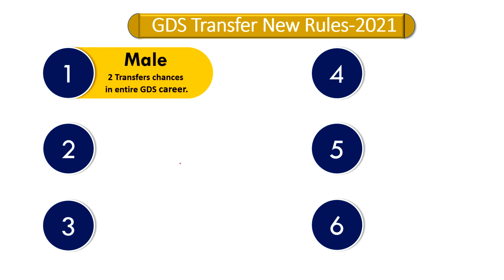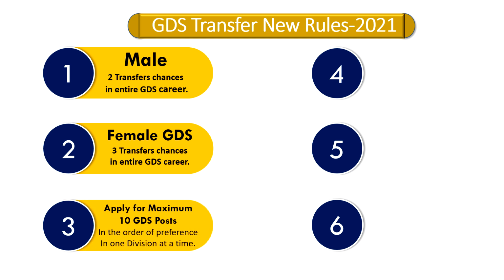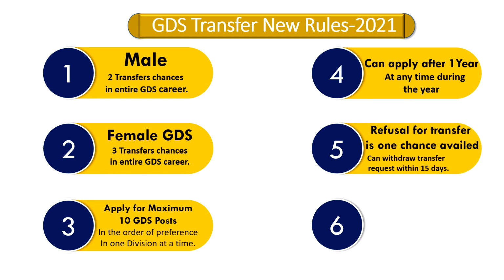So now we will see about the GDS Transfer New Rules 2021. For male, 2 transfer chances in the entire GDS career can be given, and for female, 3 transfer chances in the entire GDS career can be given. One can apply for a maximum of 10 GDS posts for a transfer in order of preference in one division at a time, and can apply after 1 year at any time during the year. And refusal of a transfer counts as one chance availed.